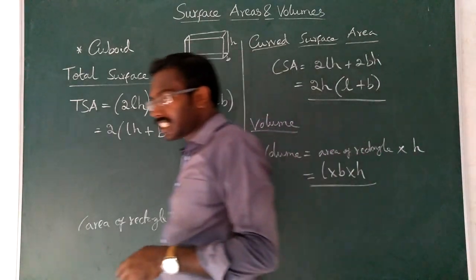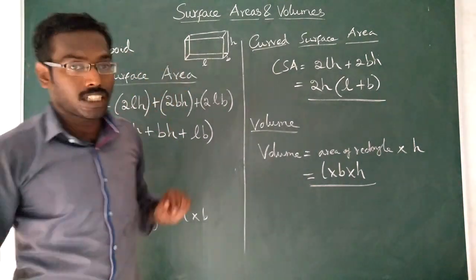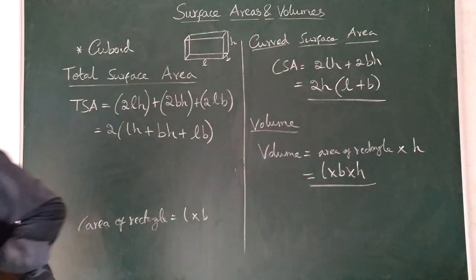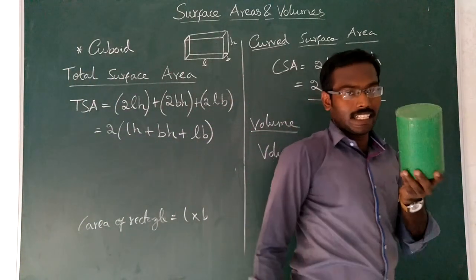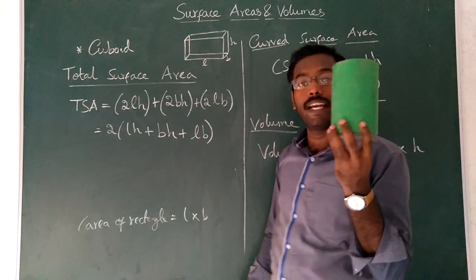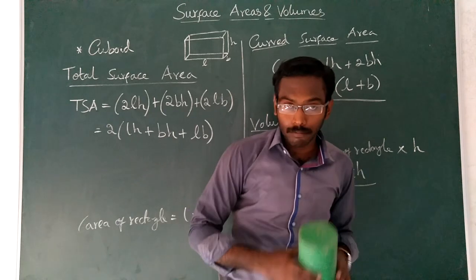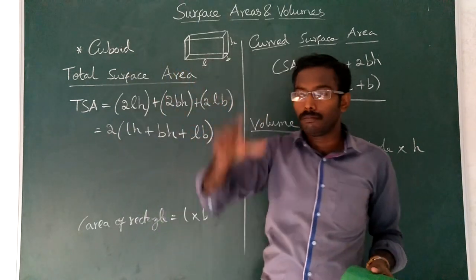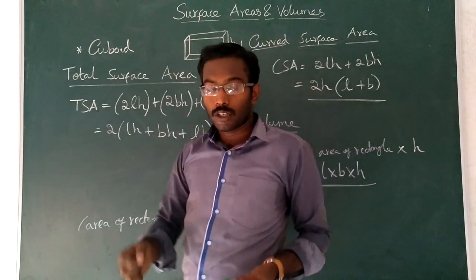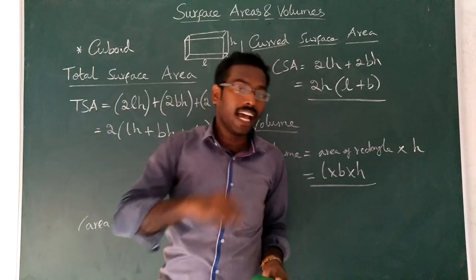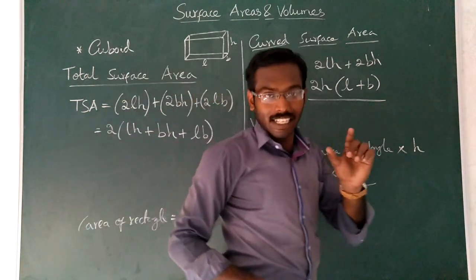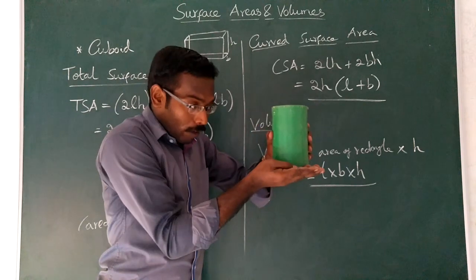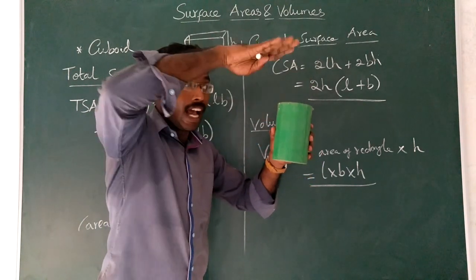Next we are going to see the derivation of cylinder, how to derive the formula for cylinder. So consider a cylinder. You can consider that the cylinder is made up of circles. If you want one example, take 1 rupee or 2 rupee coins, some 10 or 15 coins. One coin, you imagine it as a circle. Actually a coin is a cylinder only, but I want you to imagine it as a circle. You are placing one circle over the other up to a height.